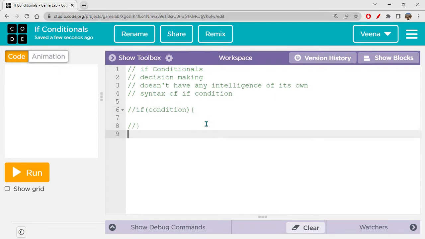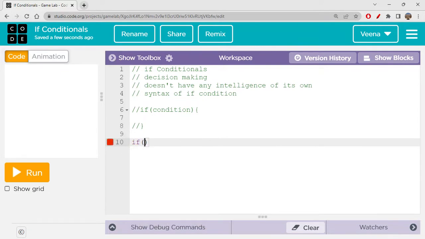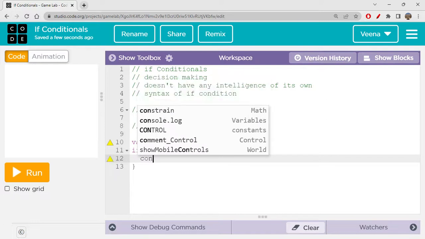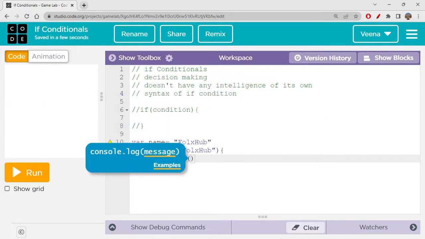Now let's start writing the real if conditional statement. First I shall declare one variable, var name equal to Folks Hub. And I will say if name equal to Folks Hub, console.log, I will write...